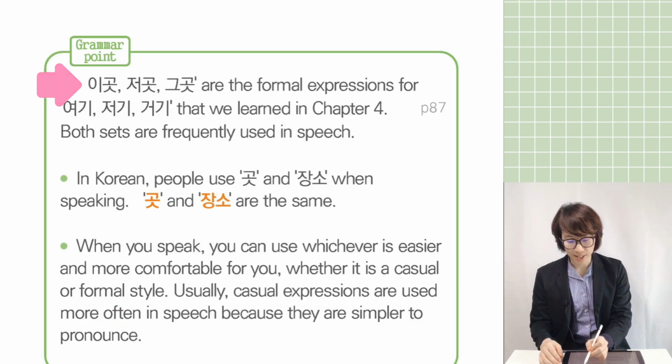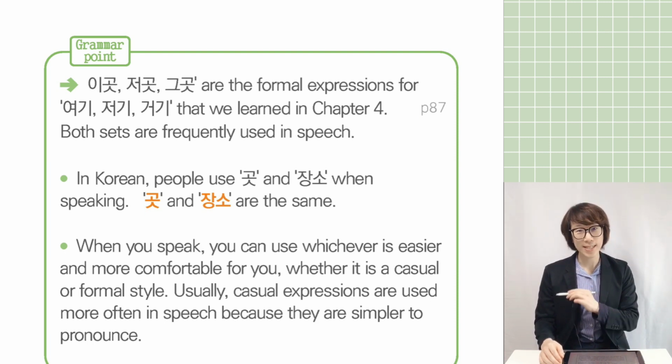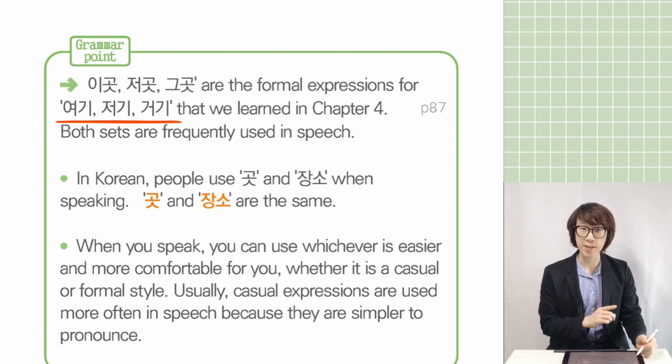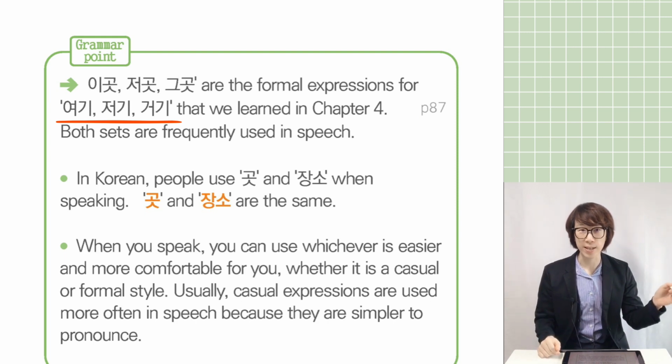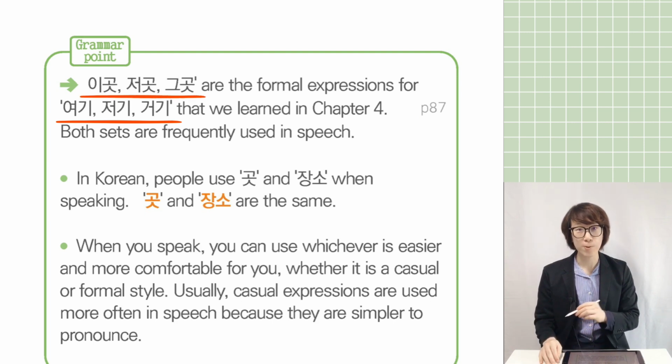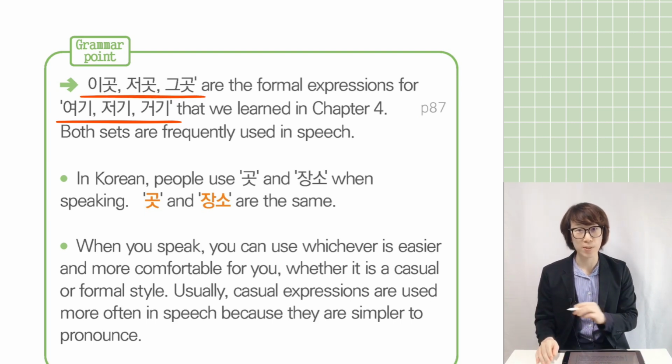Can you see here? 이곳, 저곳, 그곳 are the formal expressions for 여기, 저기, 거기 that we learned in chapter 4. Both sets are frequently used in speech. So last time in chapter 4, I taught you 여기, 저기, 거기, right? So 여기, here, 저기, there, 거기, there. These are casual expressions, and 이곳, 저곳, 그곳 have the same meaning, but they are formal expressions.